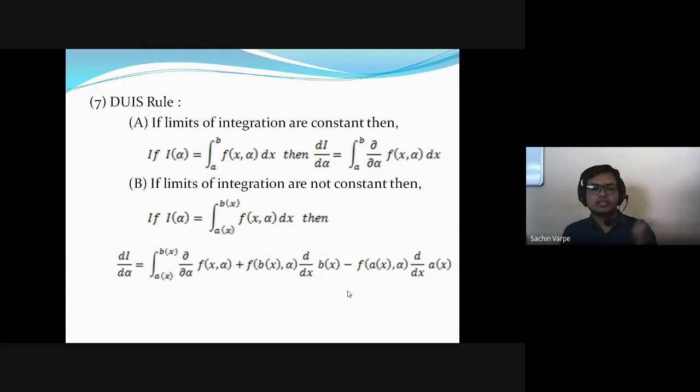On the right-hand side also we can write d by d alpha of this integration. By this DOIS rule, the differential factor d by d alpha goes inside the integration and it becomes partial, because inside we have the integrand as a function of two variables, x and alpha. So its derivative with respect to alpha will be partial, of course. That is why it will be del by del alpha of f of x, alpha, dx when it goes inside the integration.